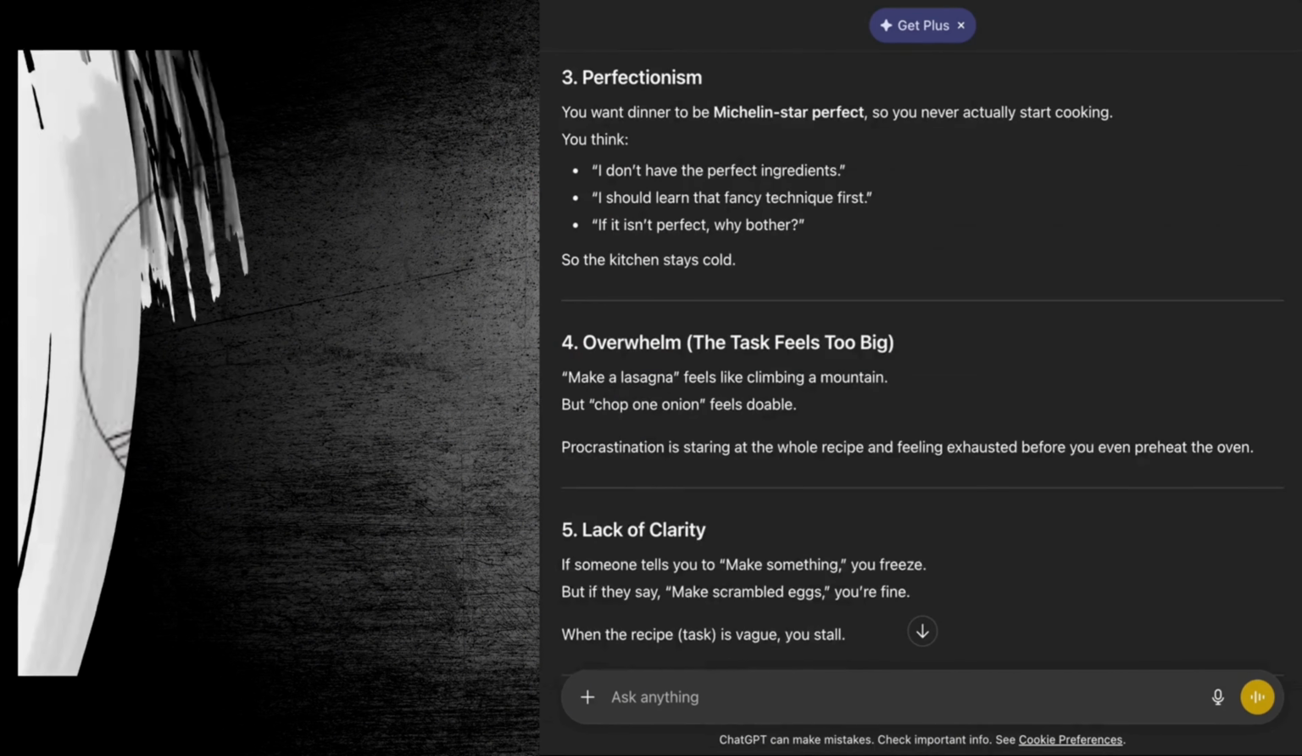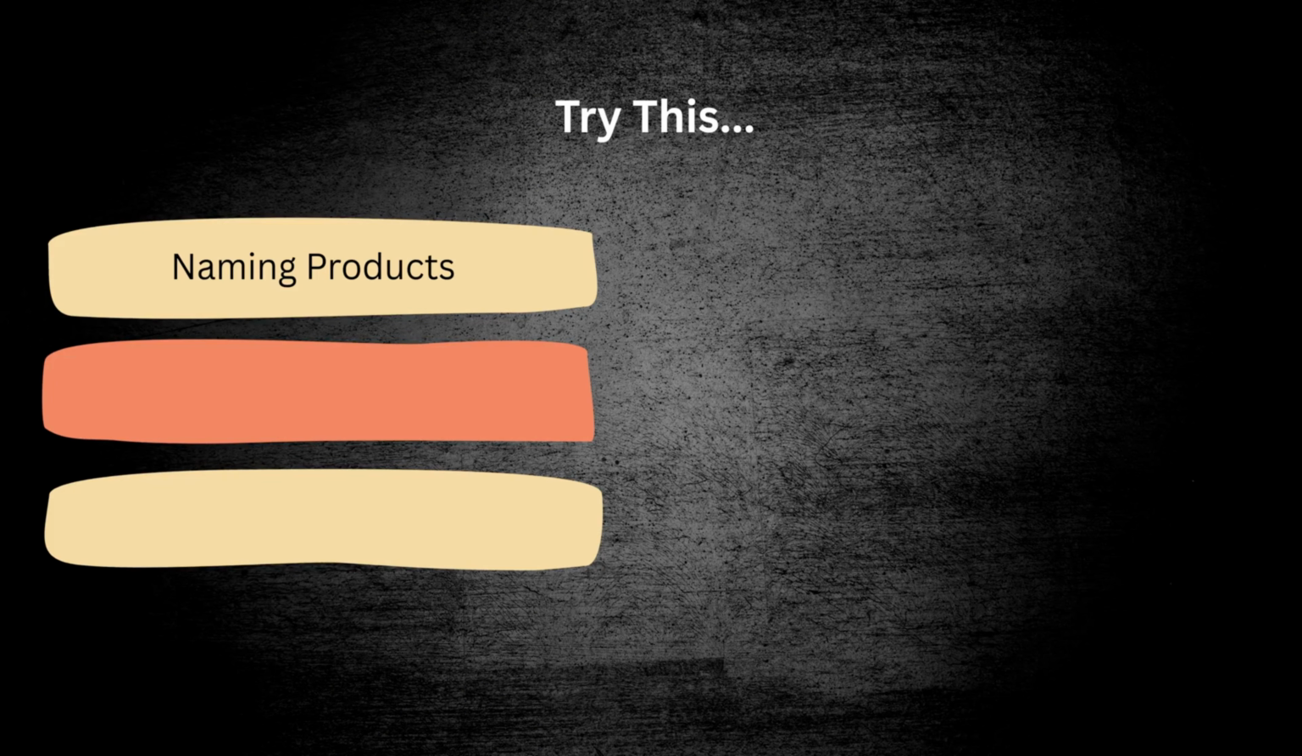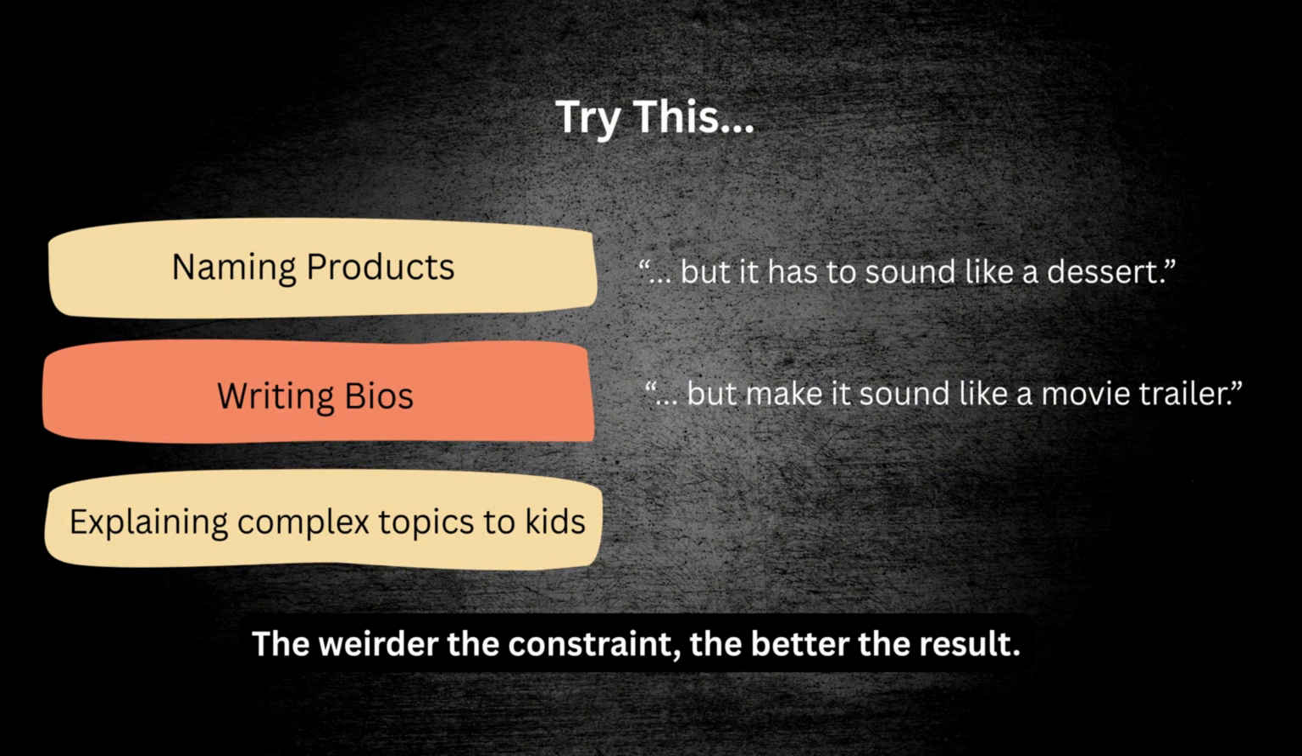It is like telling someone to draw something using only circles, and suddenly you get art that is actually interesting. Try this while you are naming products. You can say something like, it has to sound like a dessert, and you will get something creative. While writing bios, you can ask GPT to make it sound like a movie trailer. Or use this method while explaining complex topics to kids. The weirder the constraint, the better the result.